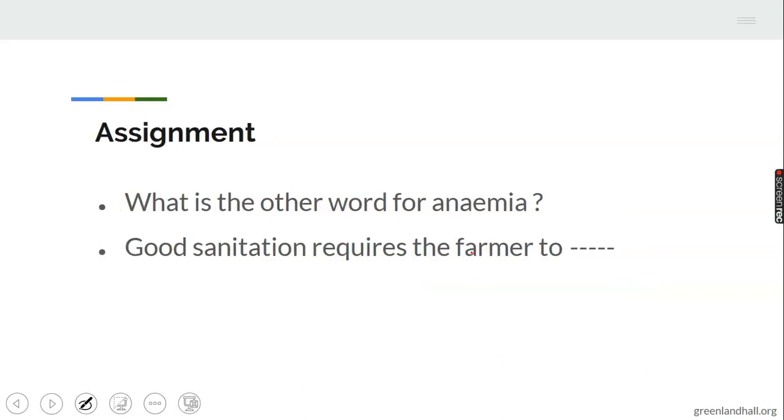Assignment one: What is the other word for anemia? Or how would you describe anemia? Two, good sanitation requires the farmer to dash.